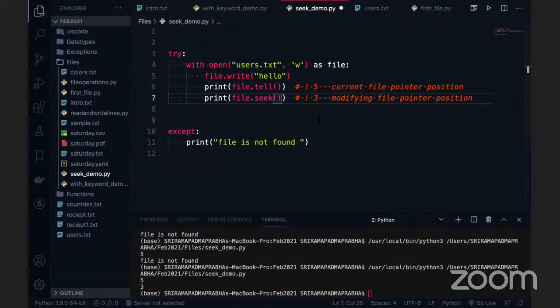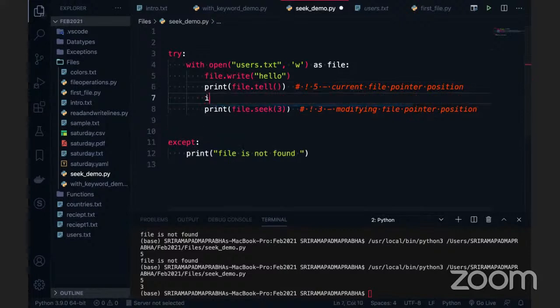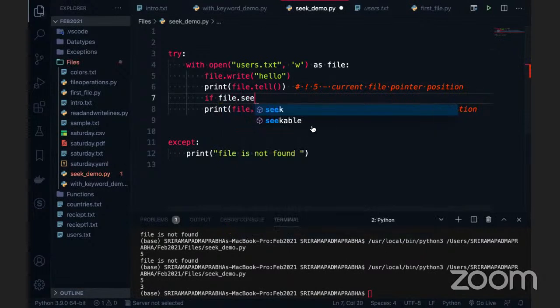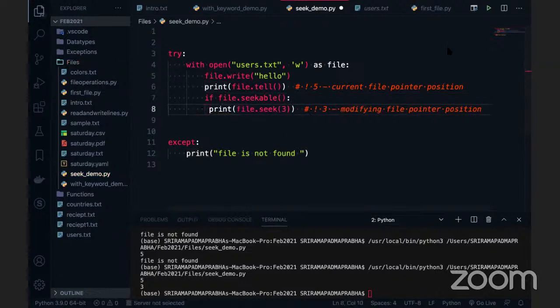So I'm just giving 3 here, which is modifying the file pointer position. And if you want to check whether it is seekable or not, there is a function called seekable. Seekable is a Boolean function which returns a Boolean value. If it is seekable, then you can go ahead. Now I'm going to see this. If file.seekable returns false, then it will throw an error. Something like this works.